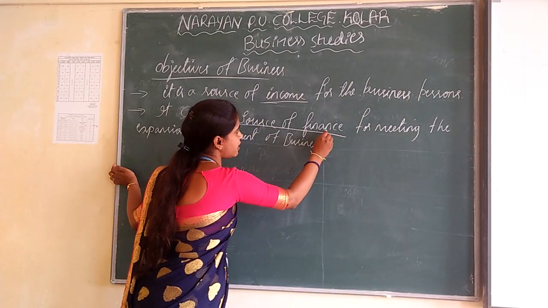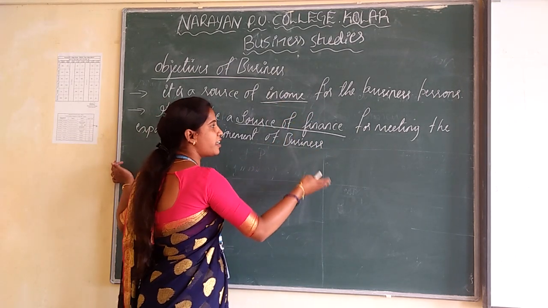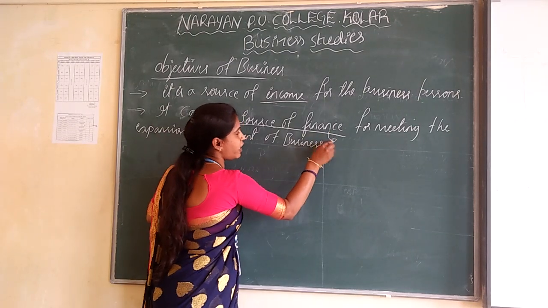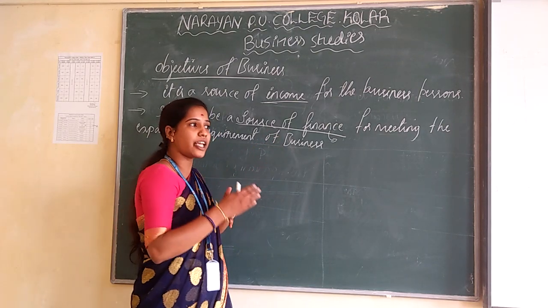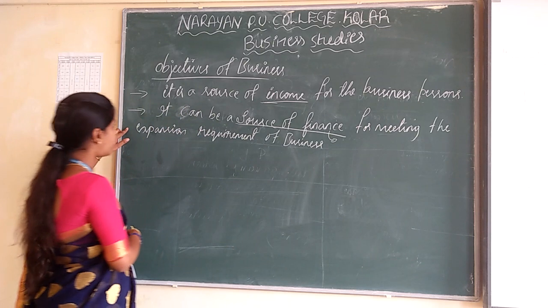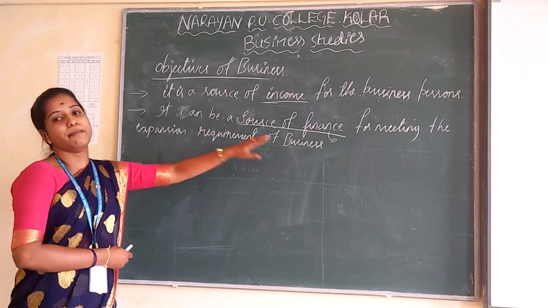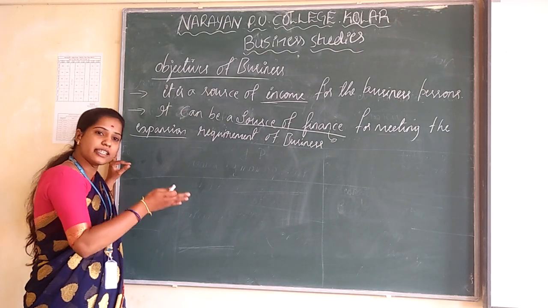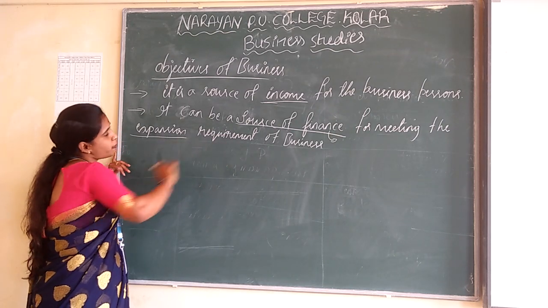The source of finance means, as I already told you, it is an income for the business person, and it also gives a profit. From that profit they get finance, and that profit helps to expand their business organization. That means they are going to grow their business organization. So it can be a source of finance for meeting the expansion requirement of business. Expansion means they are going to elaborate or expand their business organization for the long term.